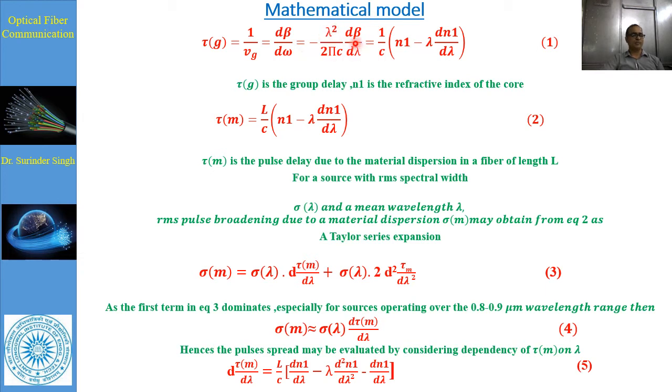Once this is formed, as we know that beta is the propagation constant, and that propagation constant is equal to 2 pi lambda into n1. n1 is a function of wavelength.